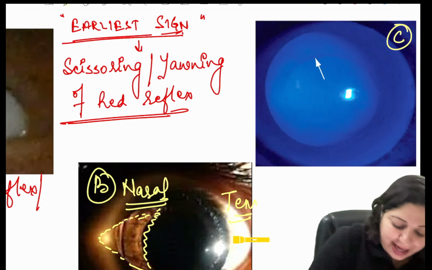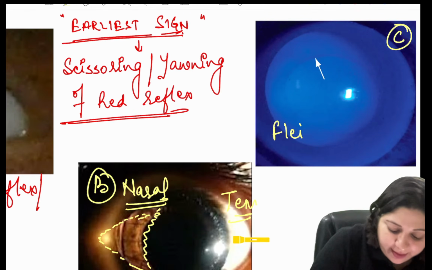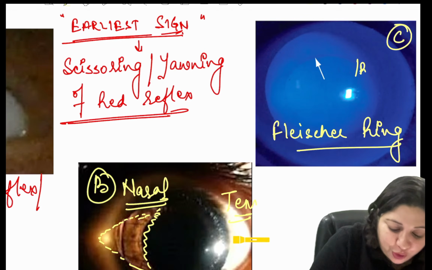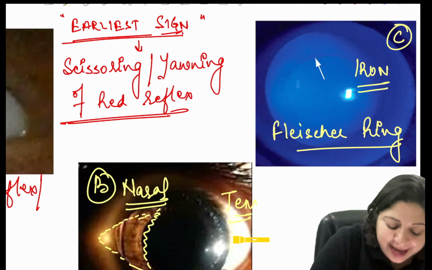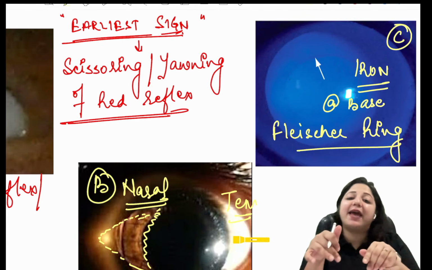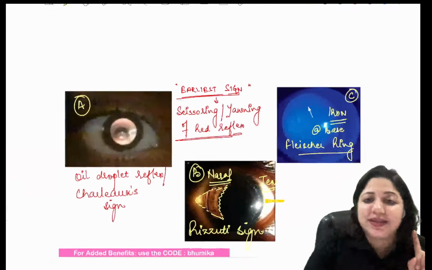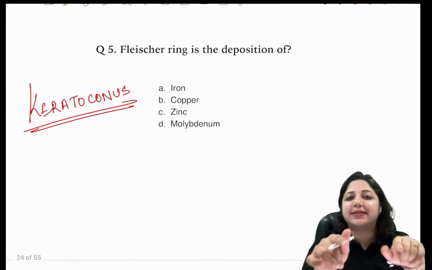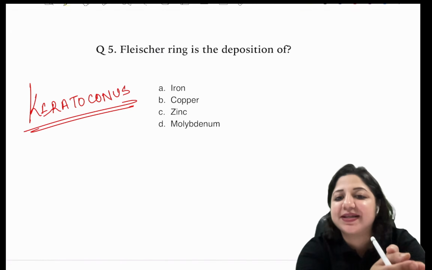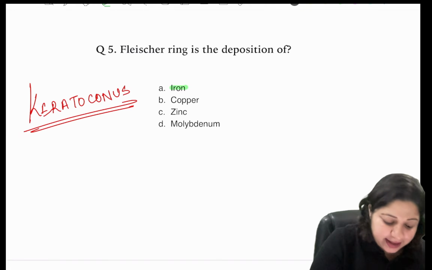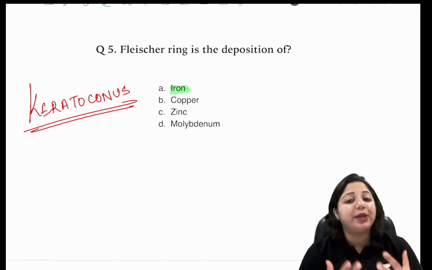This is called the Fleischer ring, and it is because of the deposition of iron at the base of the cone, at the level of the basal epithelium. This is exactly what has been asked in the question. Fleischer ring is the deposition of what? The answer is iron.